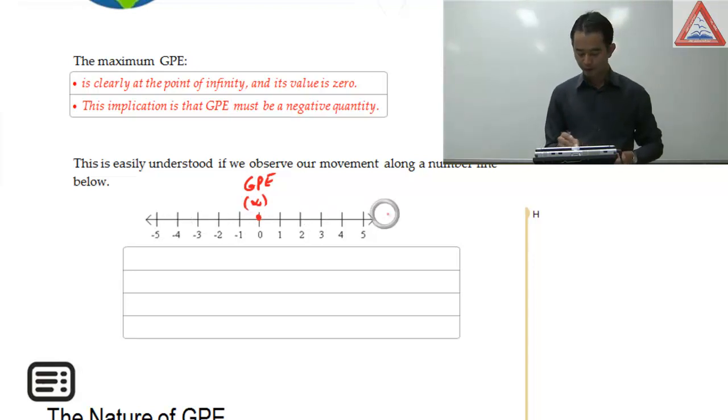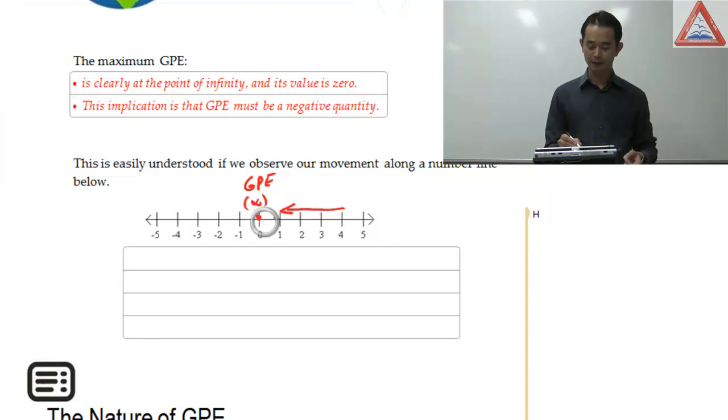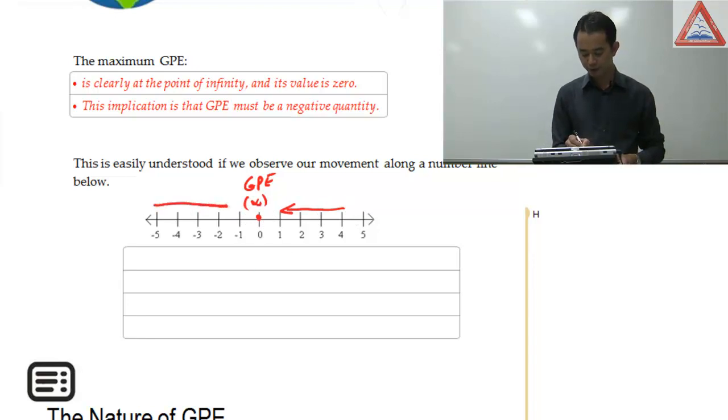Now, if I move towards 0 from the right-hand side of the number line, I'm actually decreasing in size. I'm going from 4 to 3 to 2 and moving towards 0. Now, if I move from the left side towards 0, from left to right, I'm moving towards 0 but I'm actually increasing in my number.